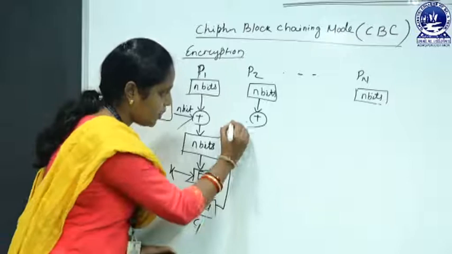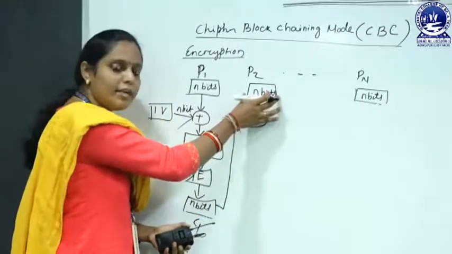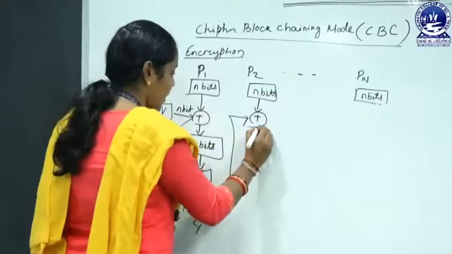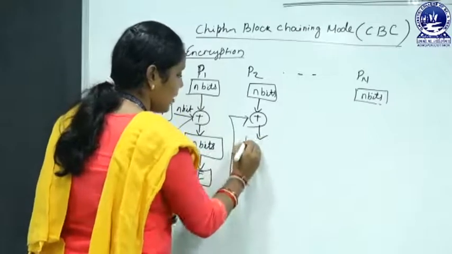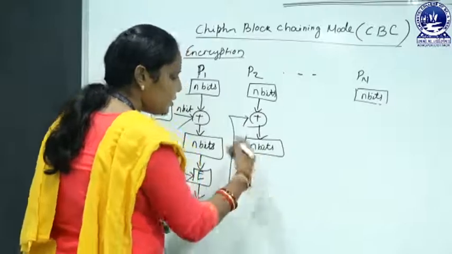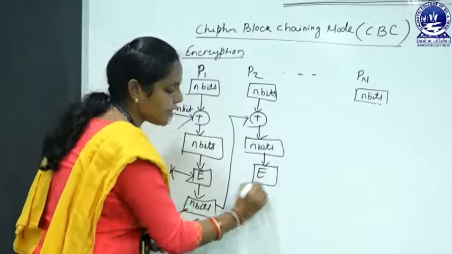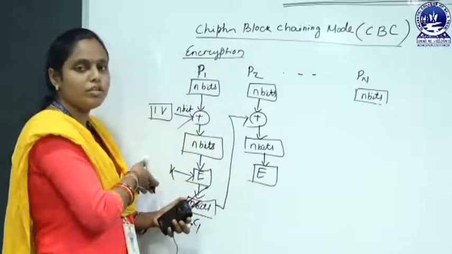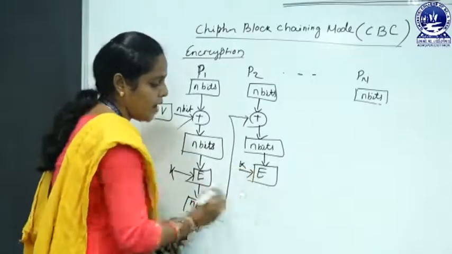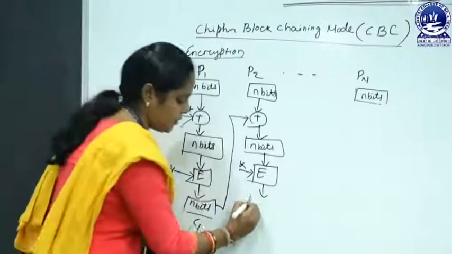After that it gives us the n bits output, and this n bits output is encrypted by using the same encryption algorithm which is used in our first block of plain text and the same key. After that, this produces the n bit ciphertext,